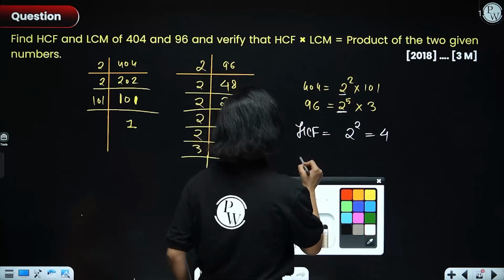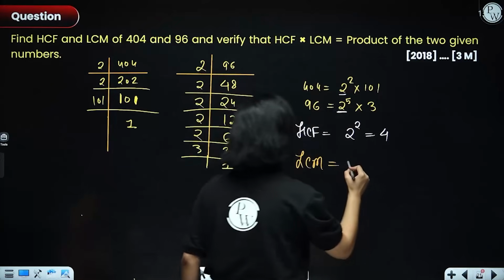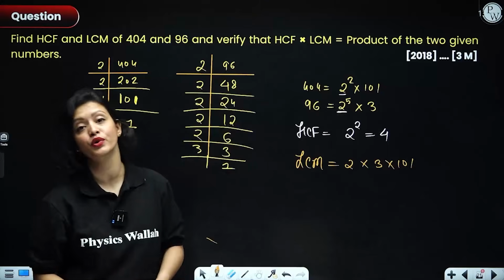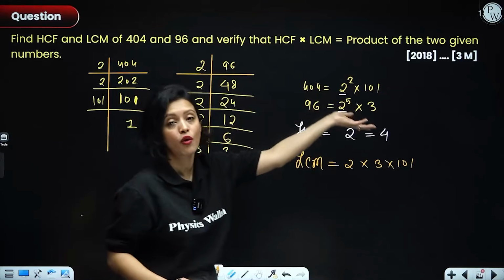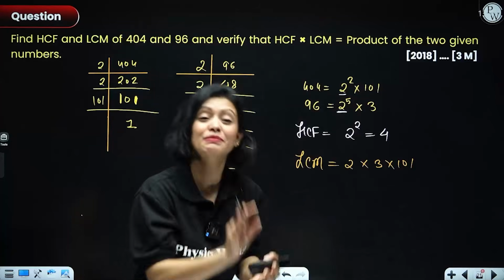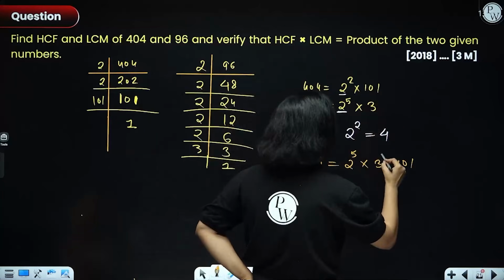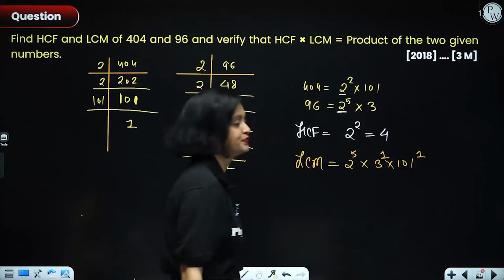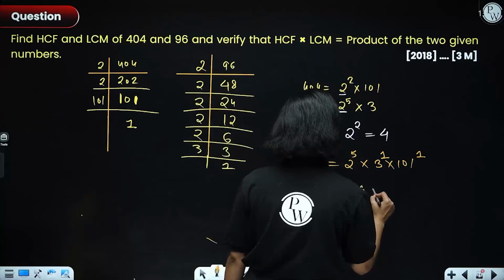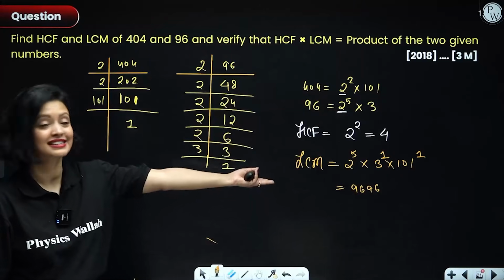Now let's figure out the LCM also. For LCM, you will write down every prime that is appearing. So you have 2 here, you have 3 here, you have 101 here. All the primes that are appearing, you'll write them down irrespective of whether they are common to both the factorizations. Now you are going to write down the maximum power of each prime. So the maximum power of 2 is 5, of 3 is 1, of 101 is 1. Cool? Now you can do the calculation, everyone. You'll get 9696. So yes, this is the LCM.